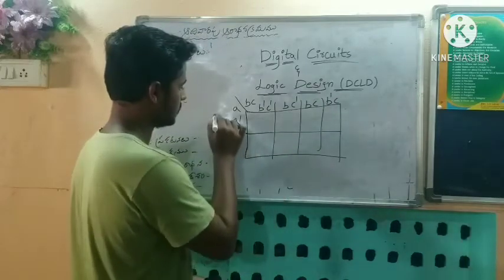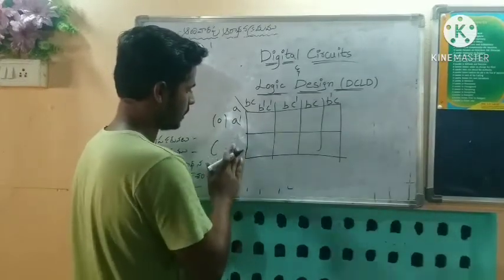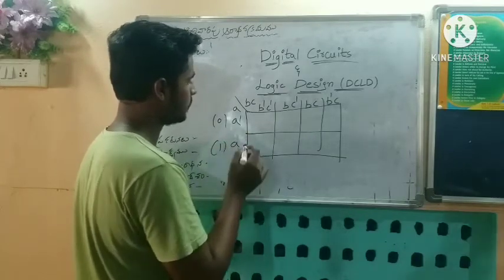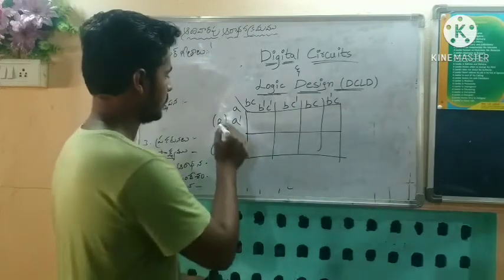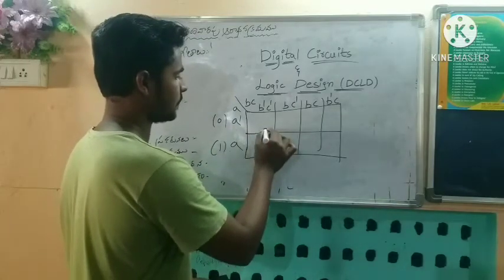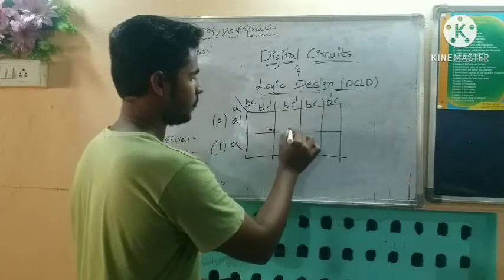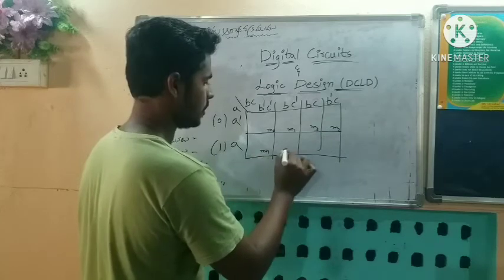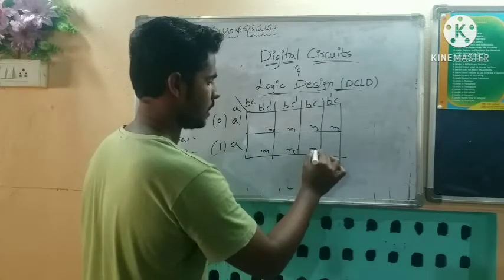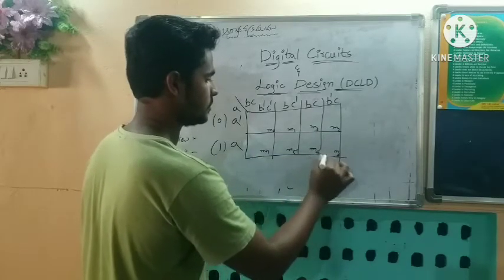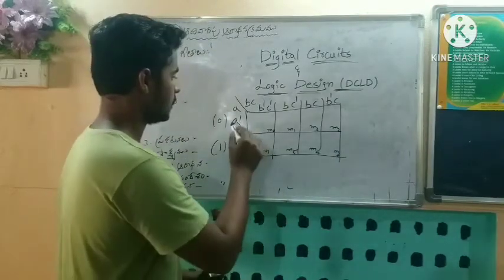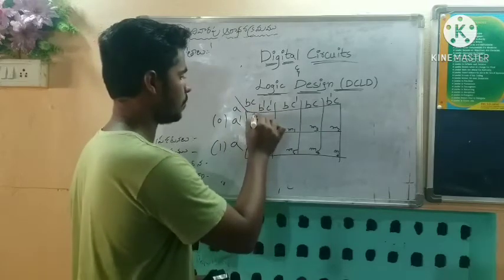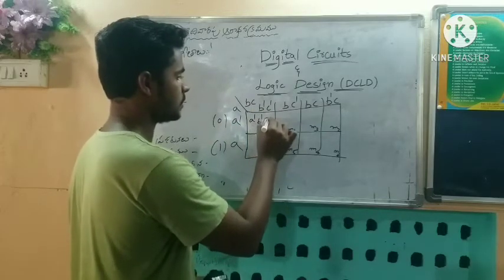A complement is 0 and A is 1. Now in the first cell, M0, M1, M2, M3, M4, M5, M6 and M7 are the outputs. The first cell is A complement, B complement, C complement.